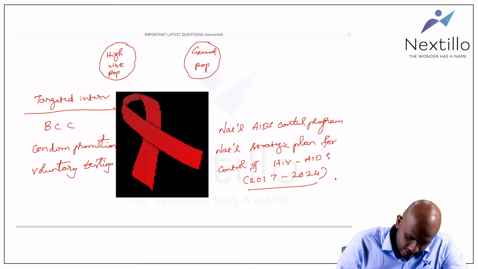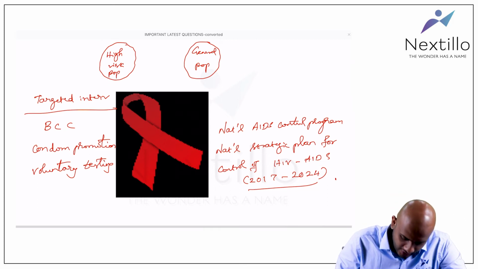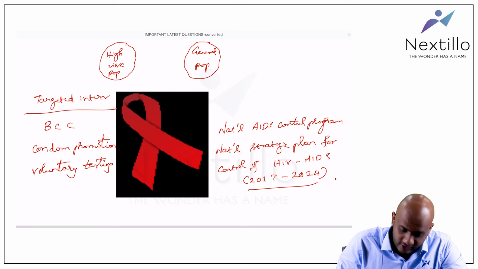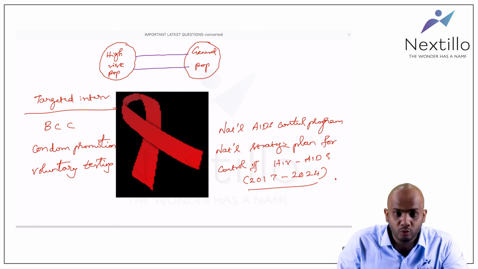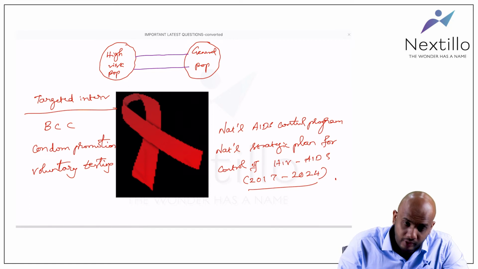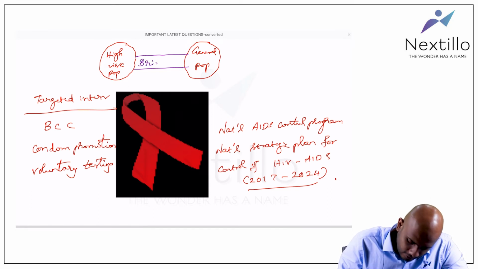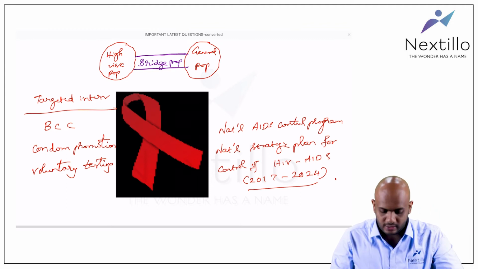Now there is a population which transmits the virus from the high risk population to the general population. This population group is called the bridge population, because they bridge the gap between the high risk population and the general population.